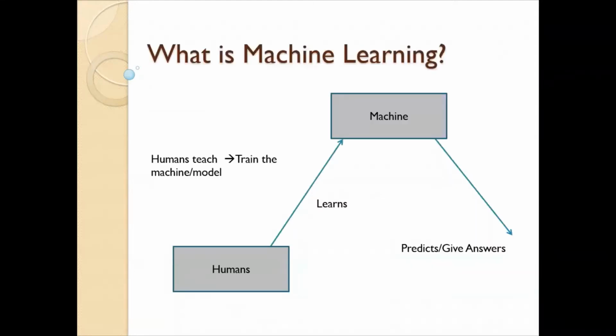Now, what is machine learning? We humans teach the machines. Machine learns and understands and finally gives answers. In technical terms, we train our model and the model predicts. This is machine learning in simple terms.